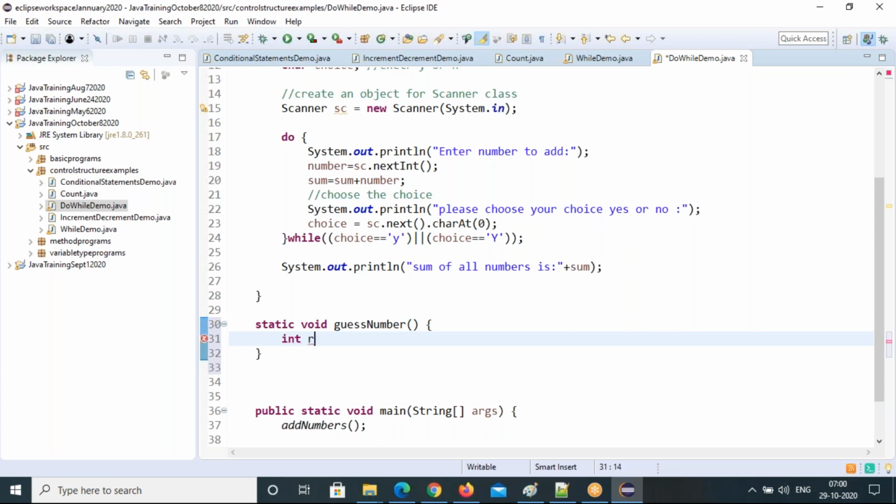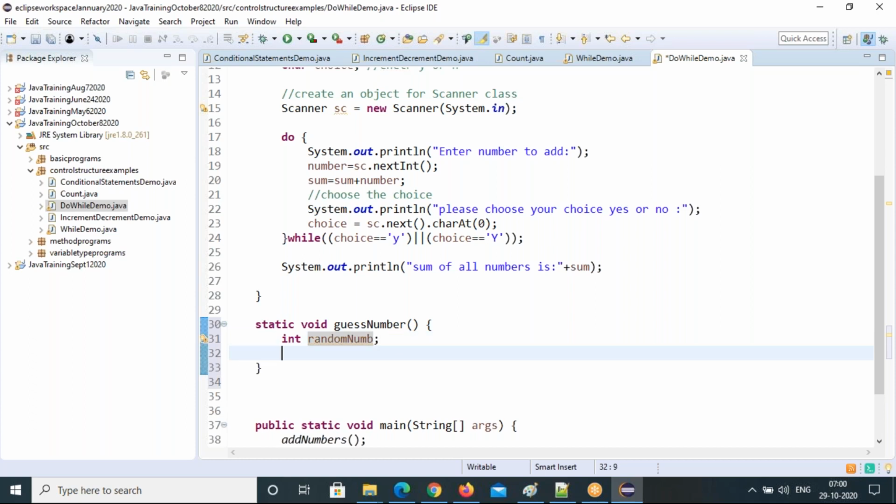Print random number. So declare guess number. These are the two variables we are taking. One is to store the random value. Another one is whatever number you are entering, that you are storing in the guess number variable.